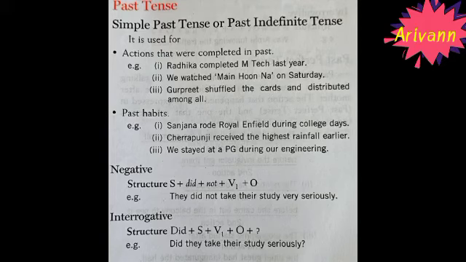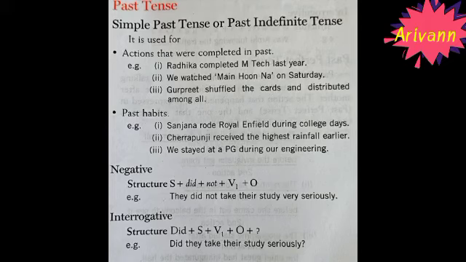Okay. Chirapunji received the highest rainfall earlier. In this sentence, received is the what? Past tense. See the next one is how to form the negative sentences with the use of past tense. See the structures. How should be the structure for the negative sentences with the use of past tense? See the structure. S plus did plus not plus verb 1 plus O, which means what? S means subject. Here subject plus did plus not plus verb 1 plus object.